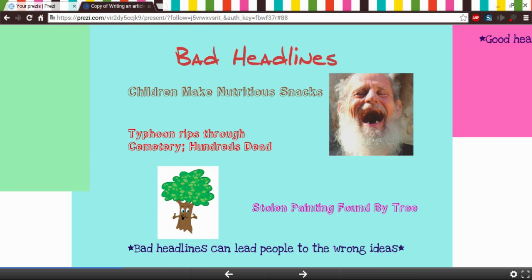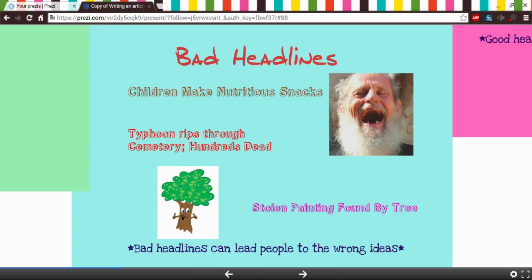Here are some examples of bad headlines. Children make nutritious snacks. Typhoon rips through cemetery, hundreds dead. Stolen painting found by tree. What's wrong with these? Number one, children make nutritious snacks. That sounds like kids are good to eat.